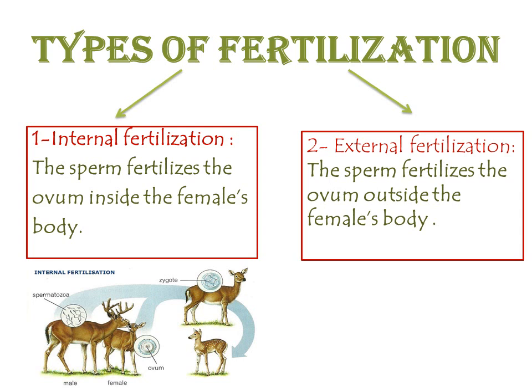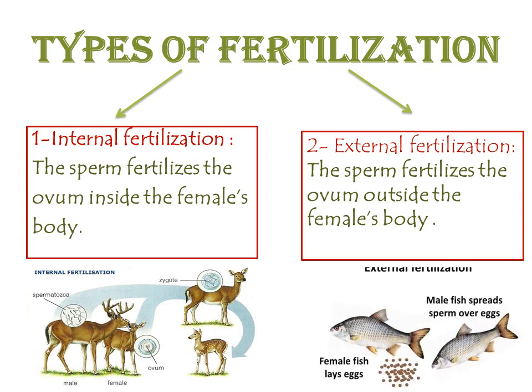However, the second type of fertilization is called external fertilization, where the sperm fertilizes the ovum outside the female's body, such as in the case of fish or frog.